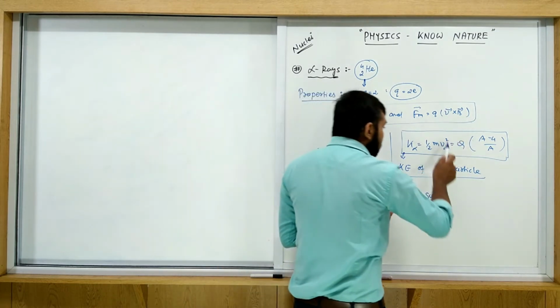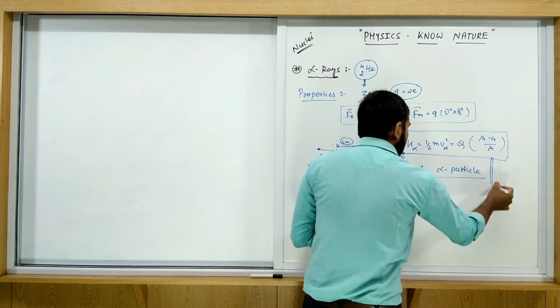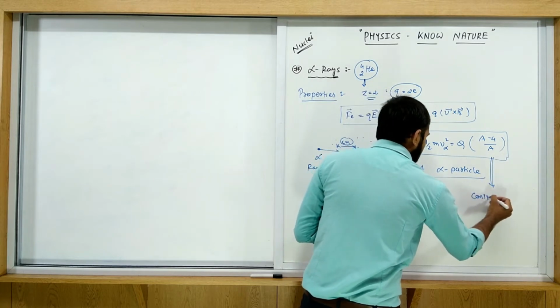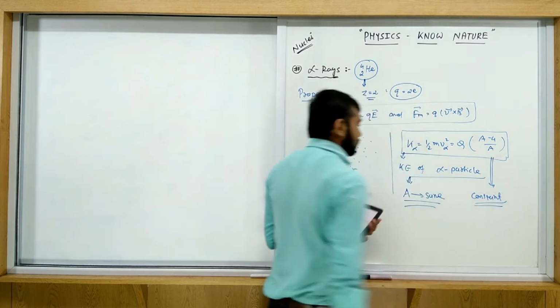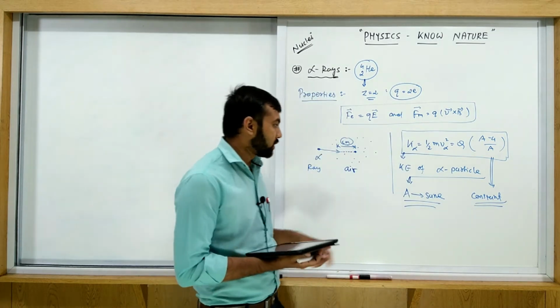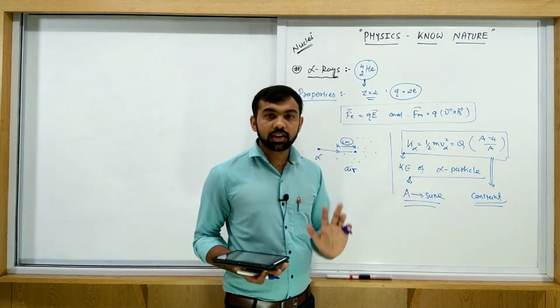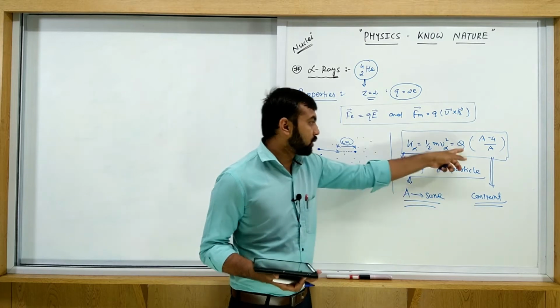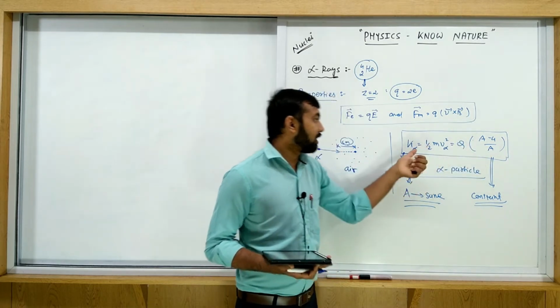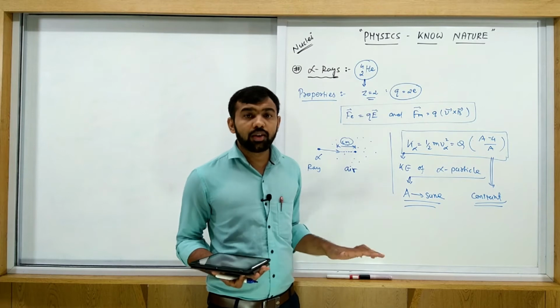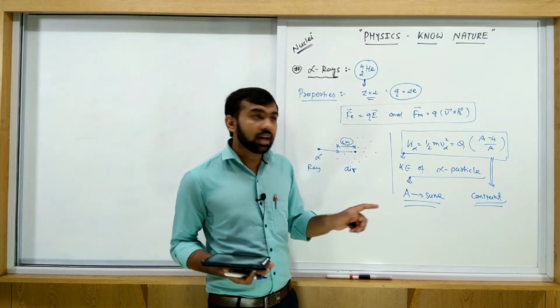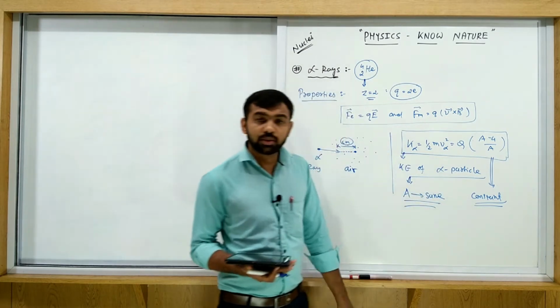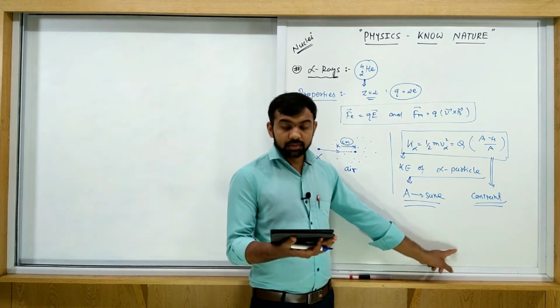All of this is constant. All of you must note this. If you consider a particular decay, then A is the same and Q is the same. So the kinetic energy of alpha is the same for all the alpha particles. For all the alpha particles, kinetic energy of alpha is equal to what? Constant. Must note this.